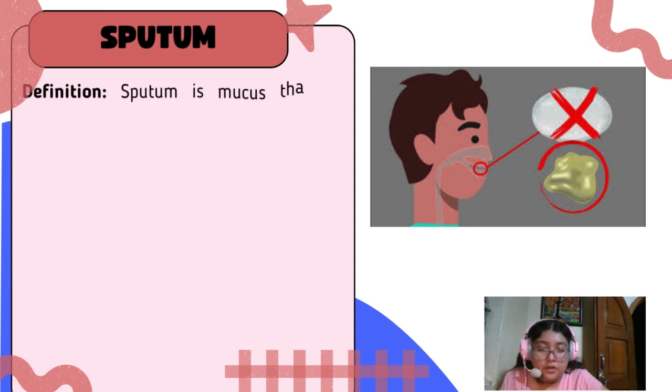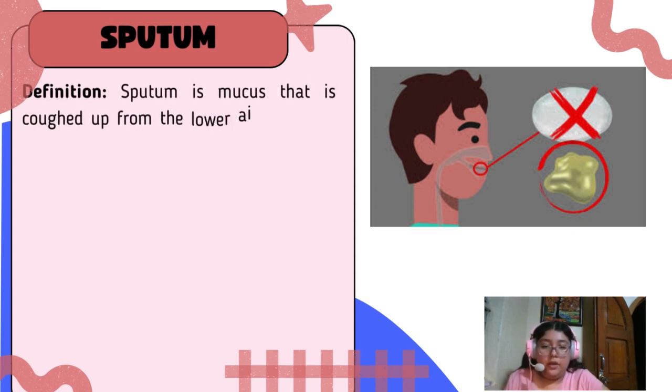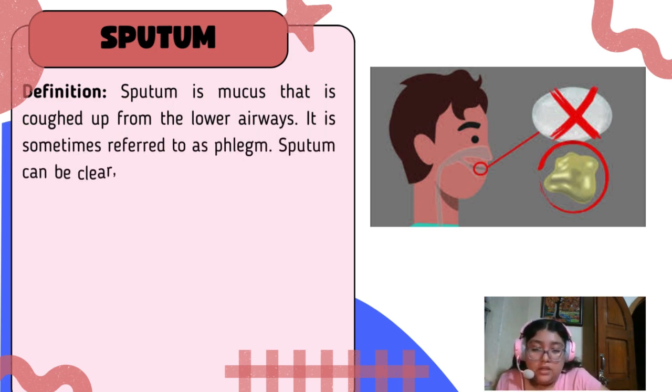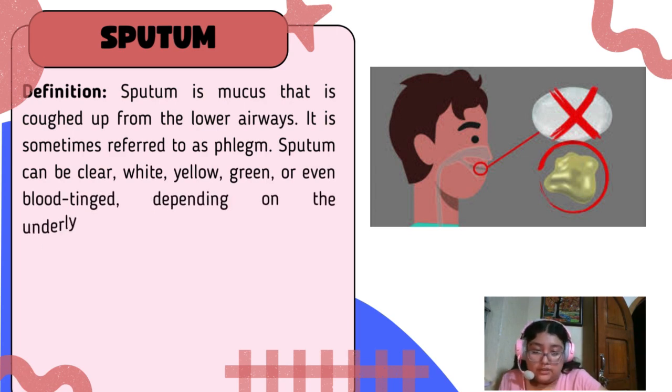Sputum. Sputum is mucus that is coughed up from the lower airways. It is sometimes referred to as phlegm. Sputum can be clear, white, yellow, green, or even blue tinged, depending on the underlying condition.